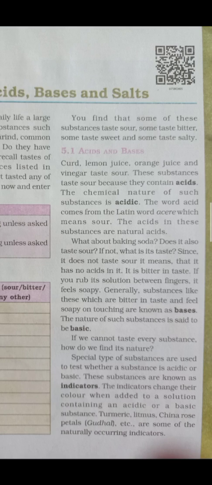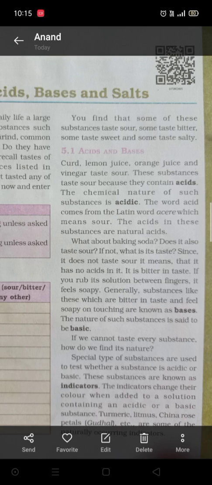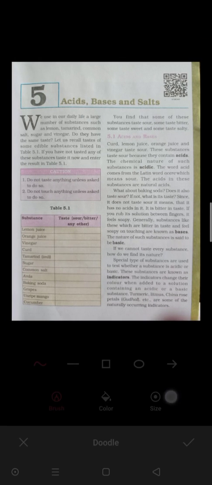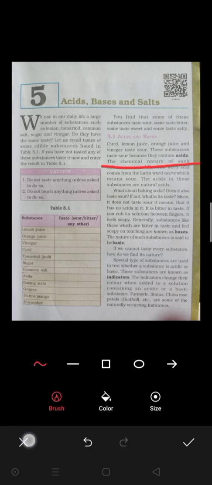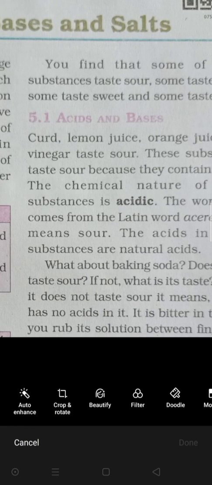So these substances taste sour because they contain acids. So what do you conclude? Those substances having a sour taste are known as acids. So the chemical nature of such substances is acidic. Clear?